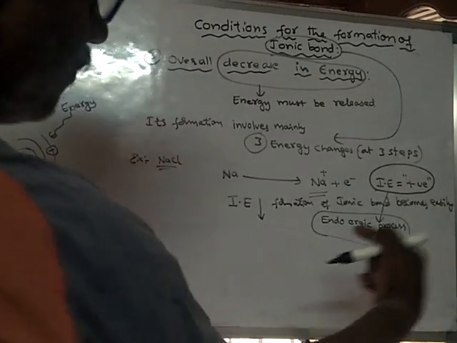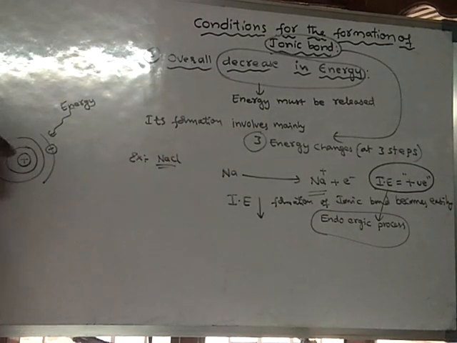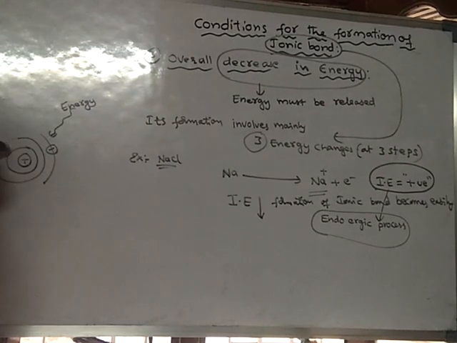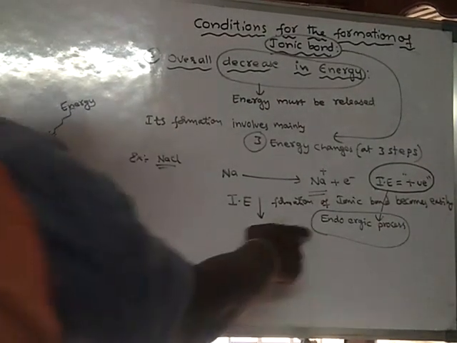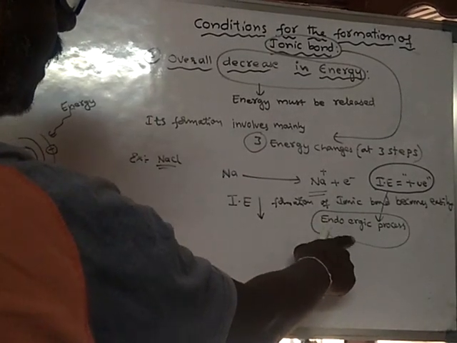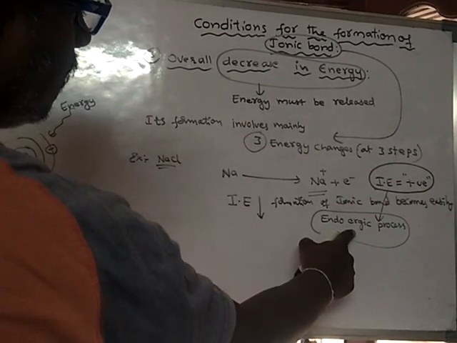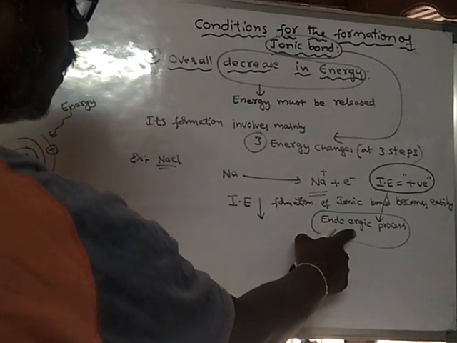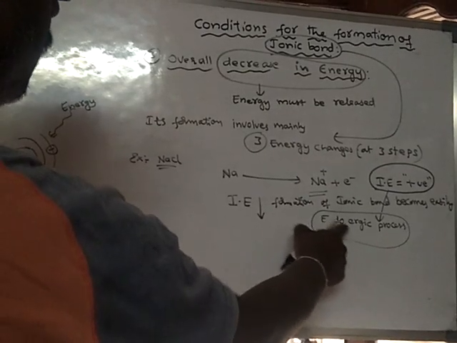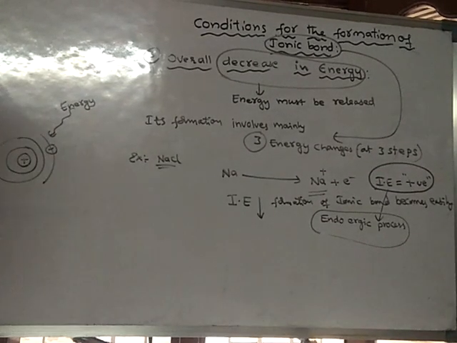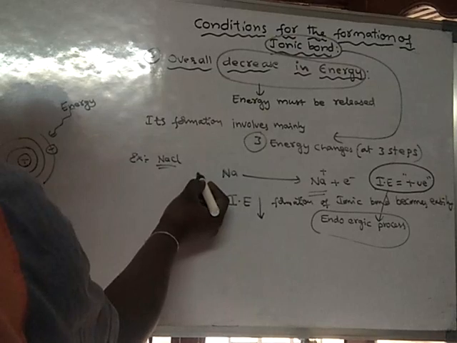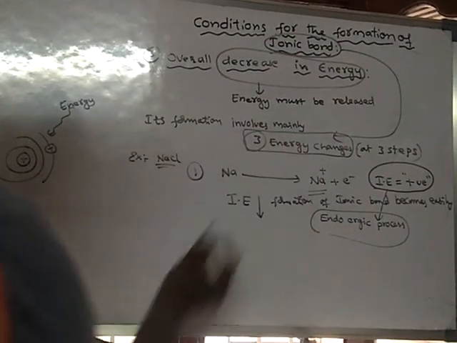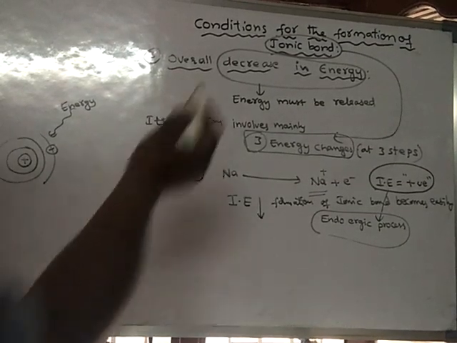Endo means energy is supplied into the system. Suppose this is a system and energy is supplied to the system, then it is said to be endo. Ergic means energy. So the process of supplying energy to the system is said to be an endoergic process. Okay, so this is one type of energy change. Three energy changes are involved in the formation of ionic bond.